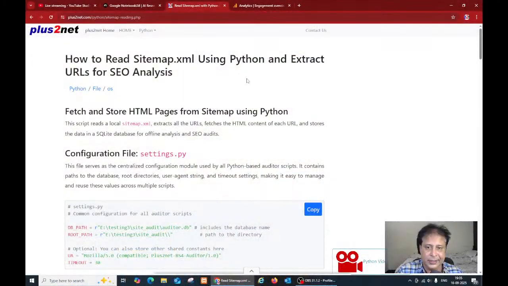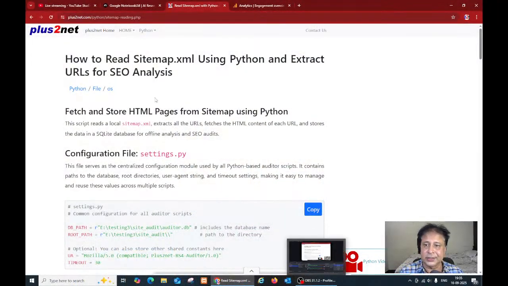I will take you there. Let me just see this meanwhile. If it is ready, I will take you. Okay, let's see. Yeah. So there are two parts of it. One part is reading the sitemap, and the other part is creating it. Here it is. You can see.